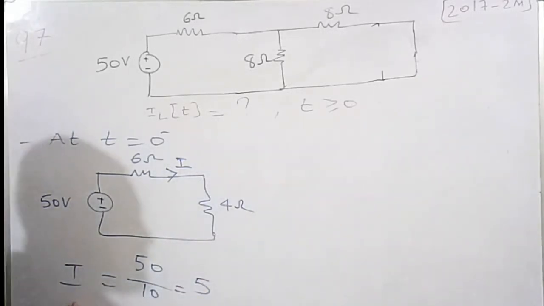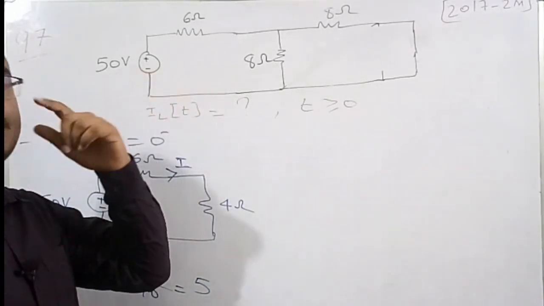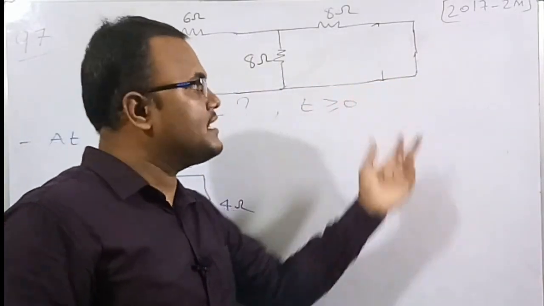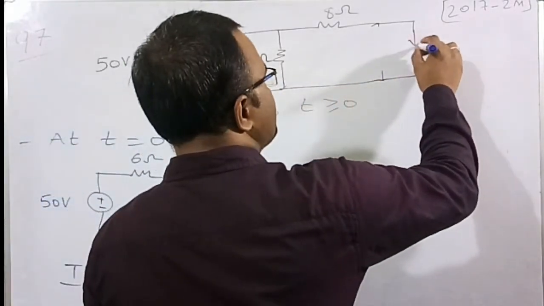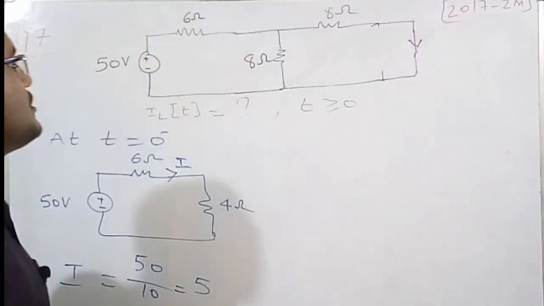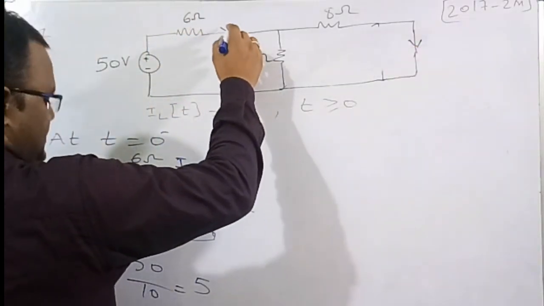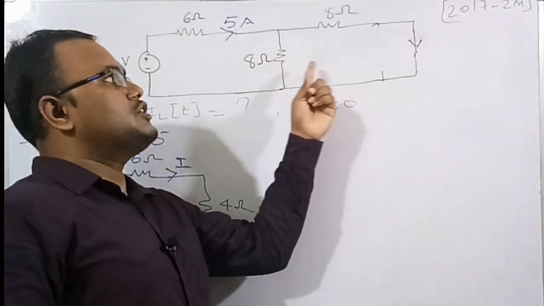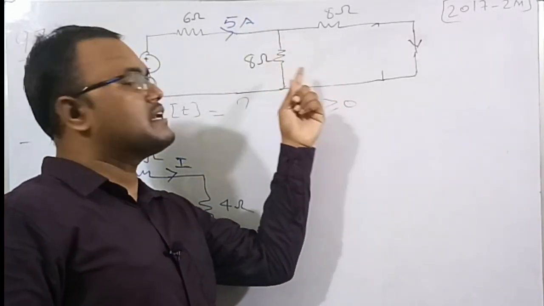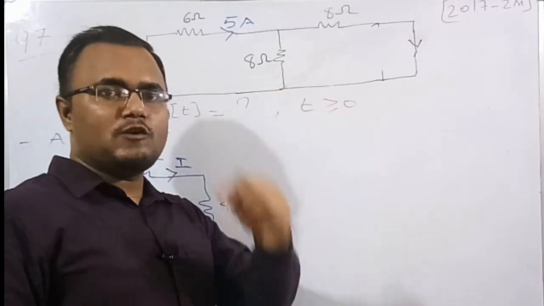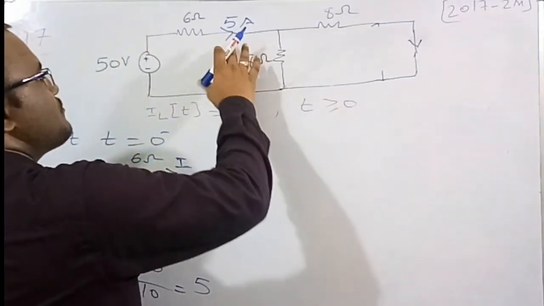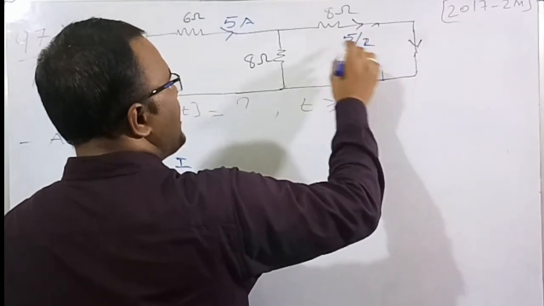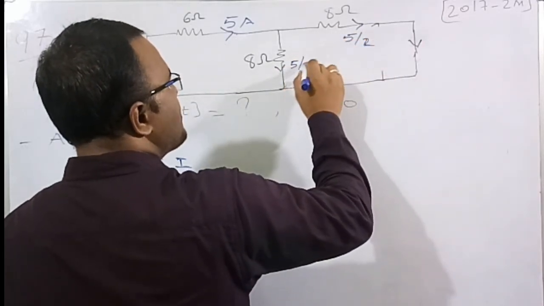This is a steady state current in the 6 ohm resistor, but we need to find the steady state current in the inductor, right? This current we need to find. So how much is this? 5 ampere, right? Whenever there are two equal resistors, the current will divide in an equal fashion. Therefore the current is 5 ampere, right? So it is 5 by 2, and similarly here also 5 by 2.